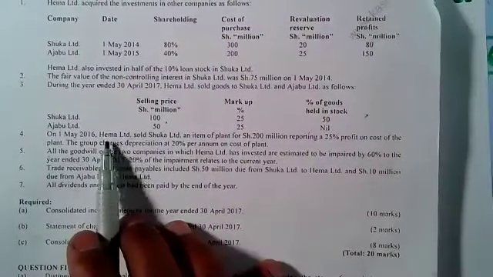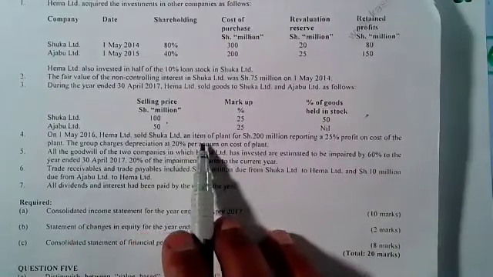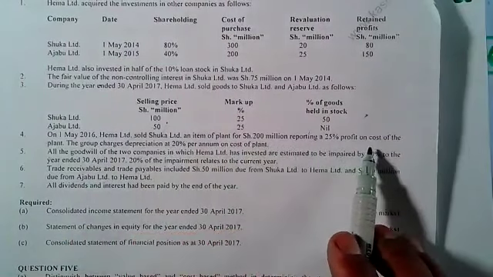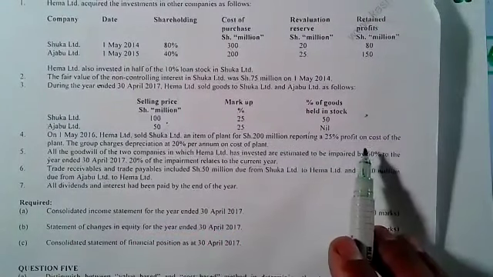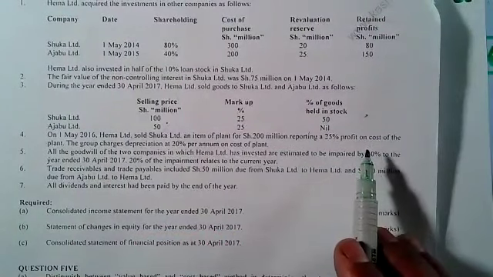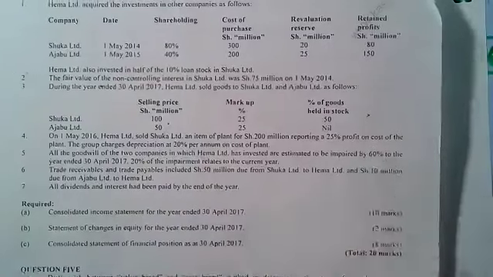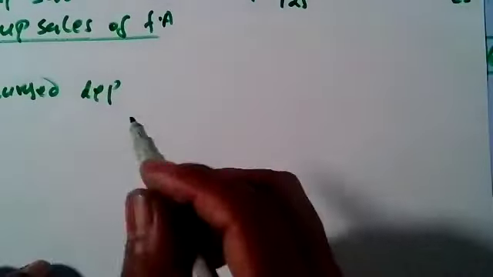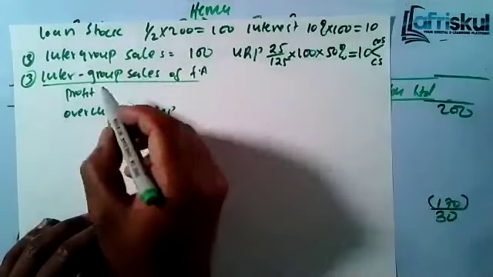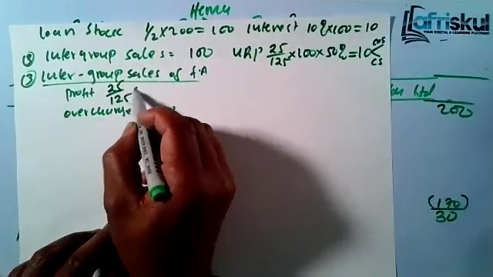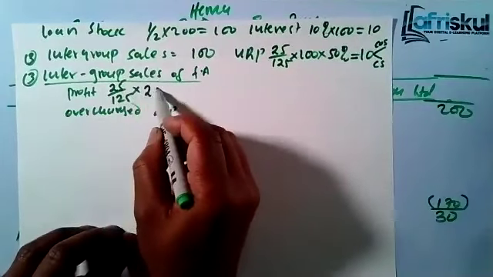Hema is the parent, sold Shuka Limited an item of plant for 200 million, reporting a profit of 25% on cost. So if we get 25% on cost, that means it's markup. So how do you convert markup to margin? To get the profit they made, you take 25, you divide by 125, the plant was sold for 200.